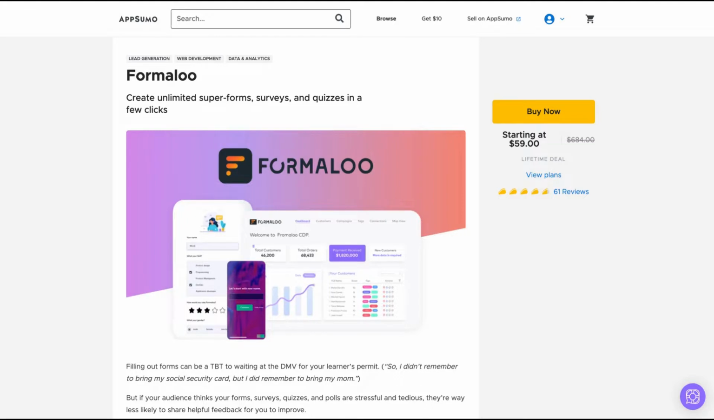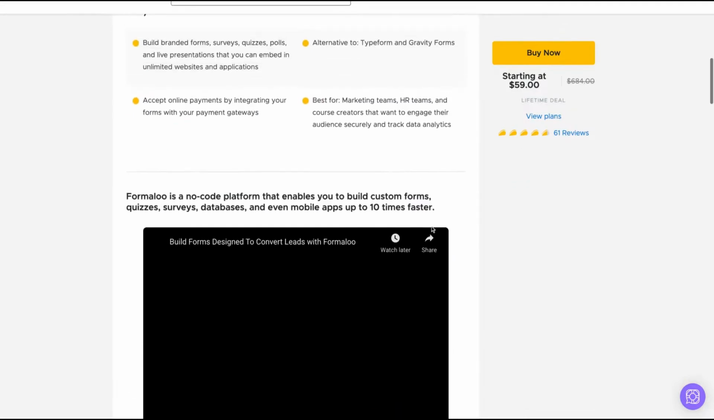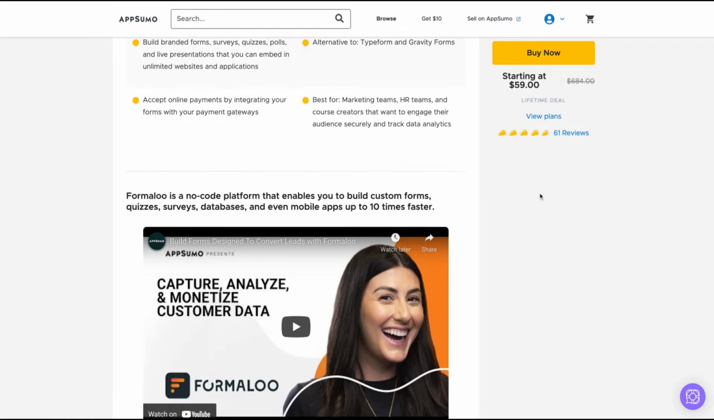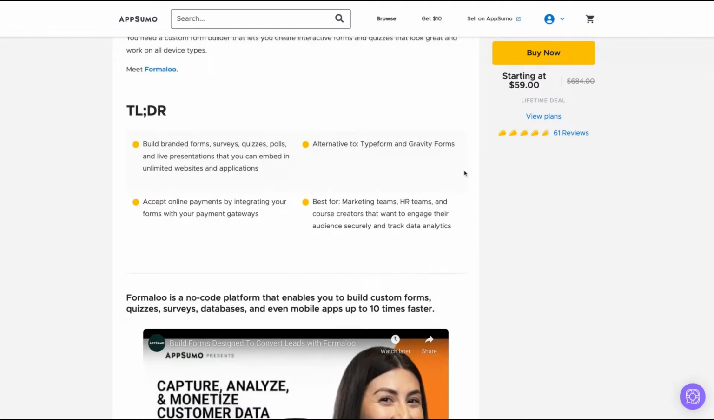Today analyzing Formalu, a tool that claims to create unlimited superforms, surveys, and quizzes in a few clicks. So Formalu is a no-code platform that enables you to build custom forms, quizzes, surveys, databases, and even mobile apps up to 10 times faster. So it's an alternative to Typeform and Gravity Forms, and the tool has great limits for only one code.